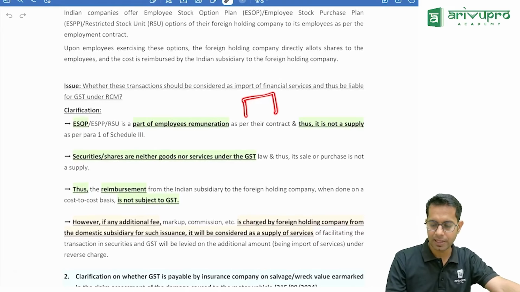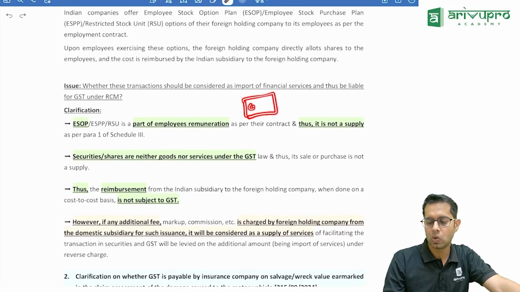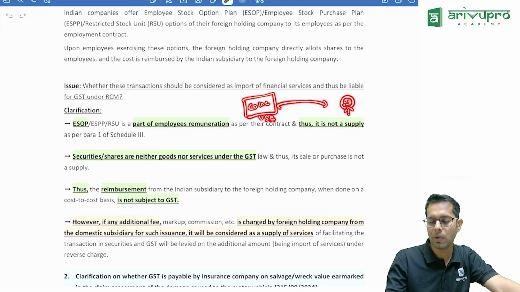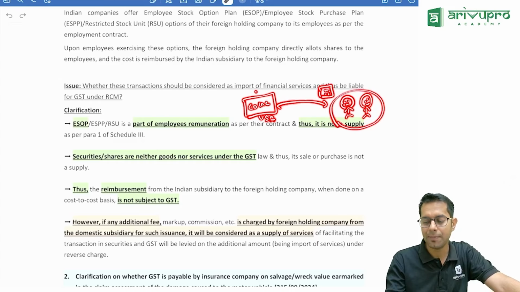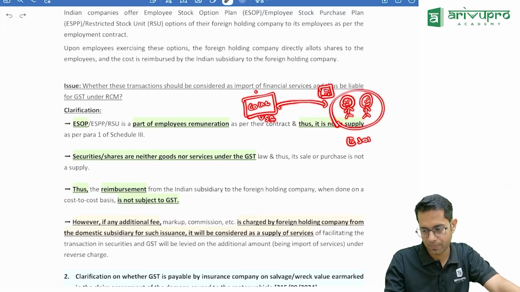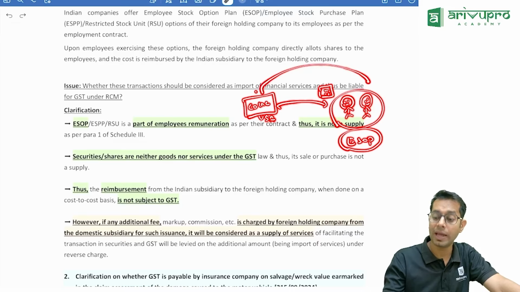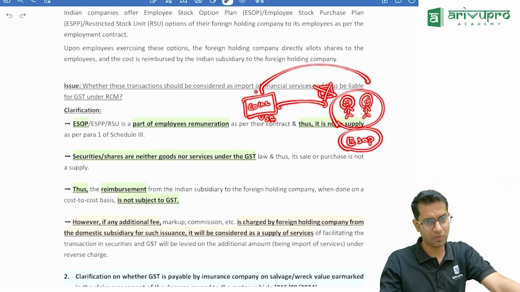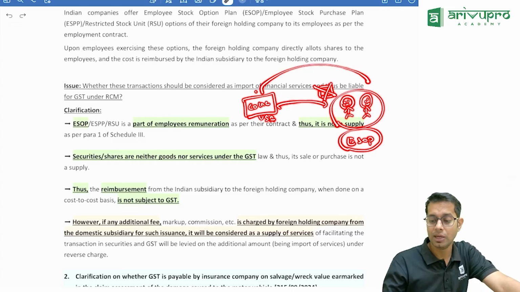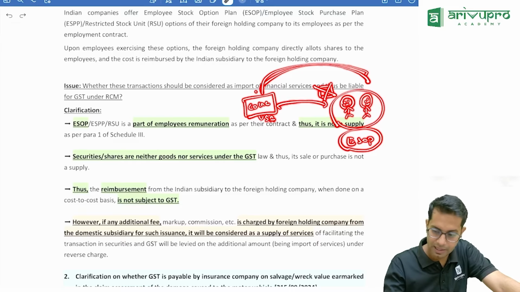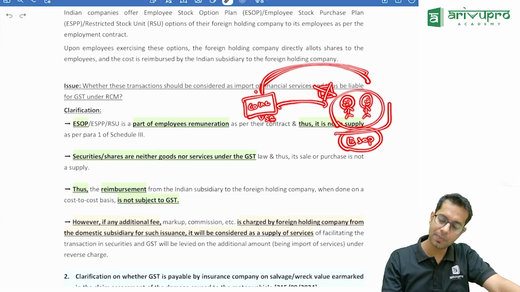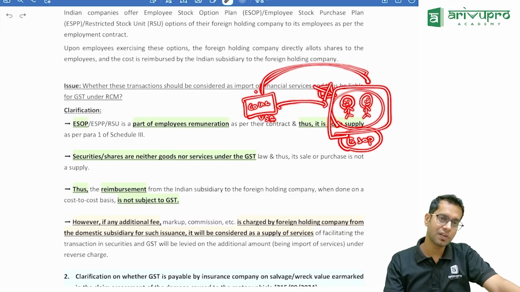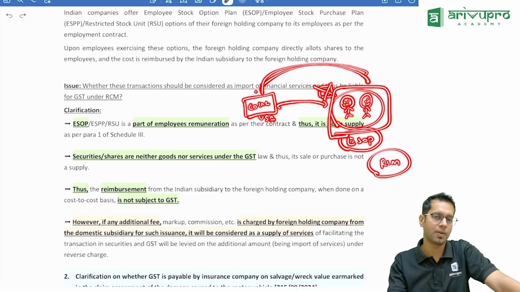let us say there is a company called Coca-Cola Inc., which is in USA. Now Coca-Cola has its employees in India also. So there may be a Coca-Cola company in India also. Now these employees will get something called ESOP. The ESOP which they are getting is from Coca-Cola Inc., not from the company in India, because the company in India is not listed. They get ESOP from the company outside India. So the question is whether the ESOP which these people have got is treated as importation of services, and whether RCM is applicable on this transaction or not.